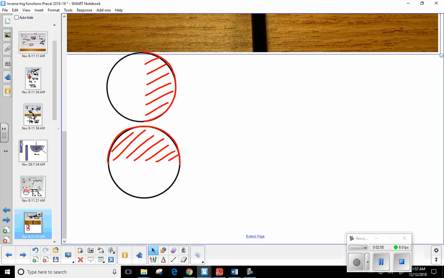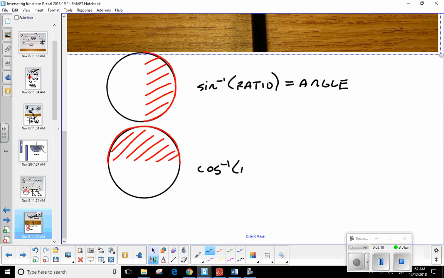So let's go ahead and write this out real fast. So sine inverse, okay. Remember, we go ahead and plug in a ratio, and we're going to get an angle measure out of this. Same thing for cosine inverse. We're going to plug in a ratio, and we're going to get an angle measure out of this.